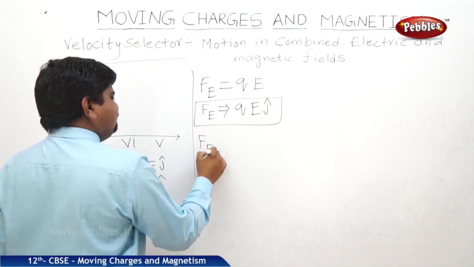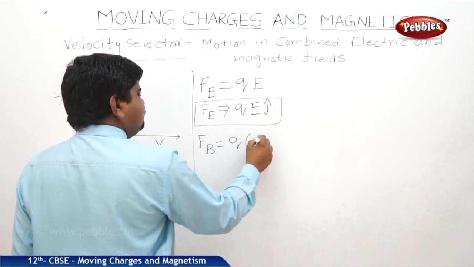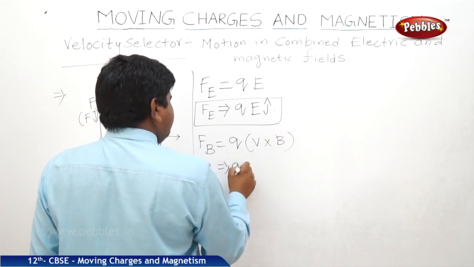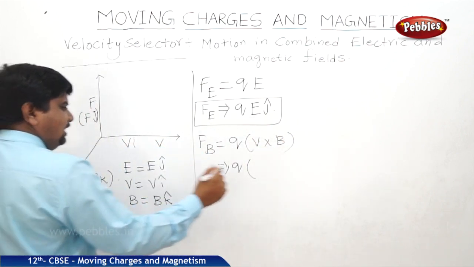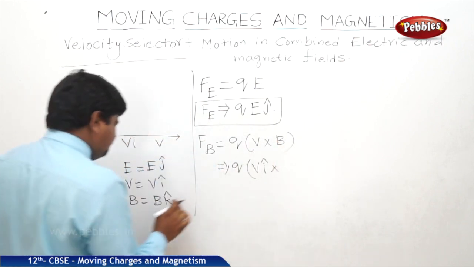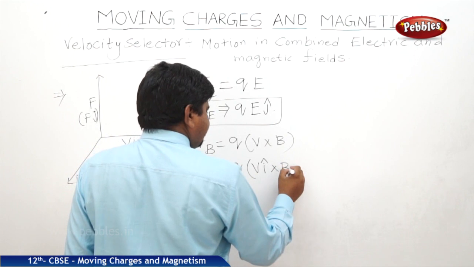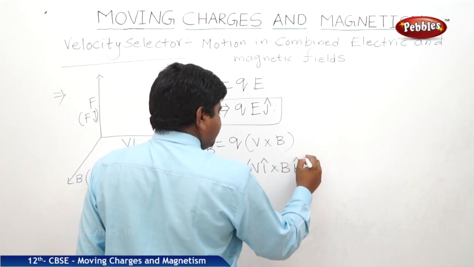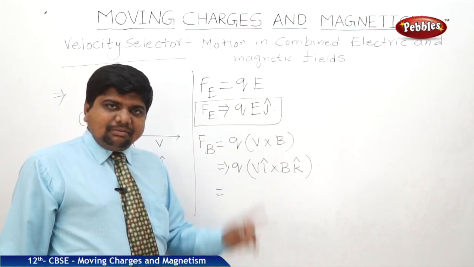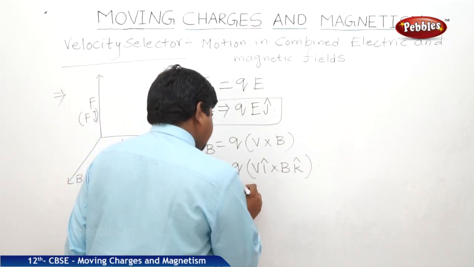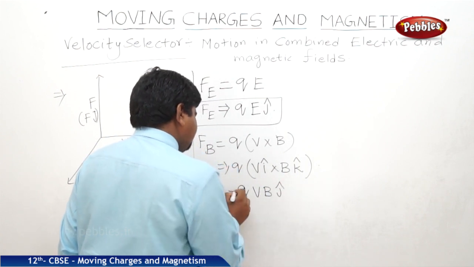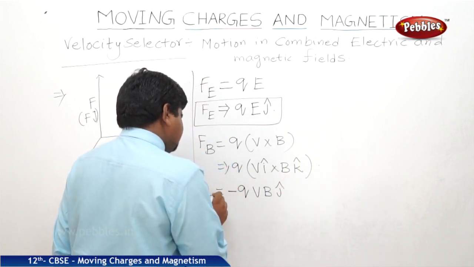What is the magnetic force expression? We know that Q into V cross B. So, therefore, Q into, what is V? V i. Cross, what is B? B k. What is i cross k? Minus j. Therefore, minus QVB j cap. This is Fb.